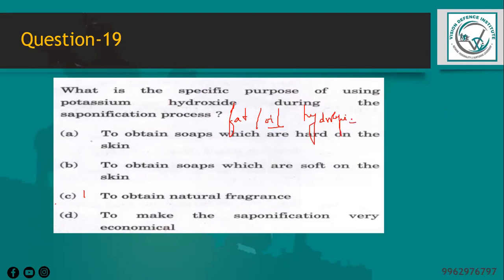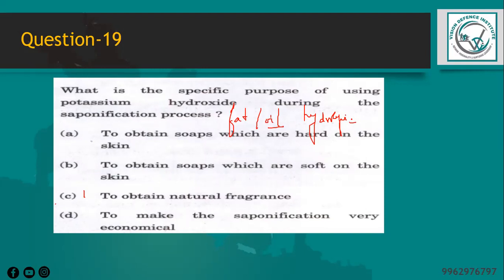So the preparation of soap is generally done with the sodium or potassium salt of fatty acids and glycerol. Potassium hydroxide is typically used to produce liquid soaps or soaps that are softer in texture, because potassium hydroxide is a weaker alkali than sodium hydroxide, and so it produces a softer soap. The choice of alkali depends on the desired properties of the soap, such as texture, hardness, and cleansing action.